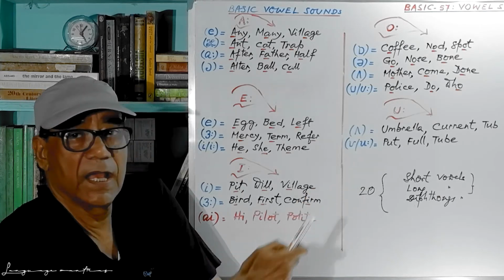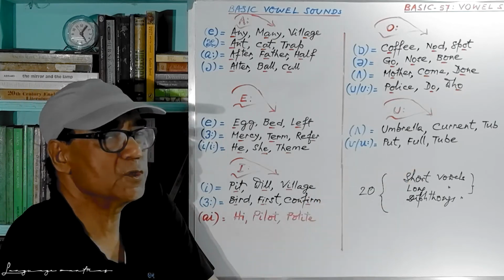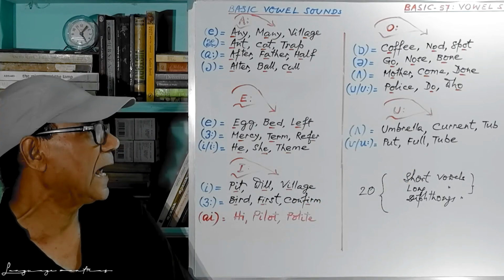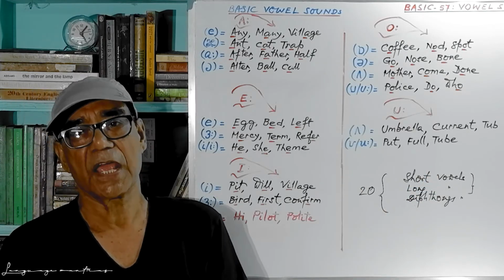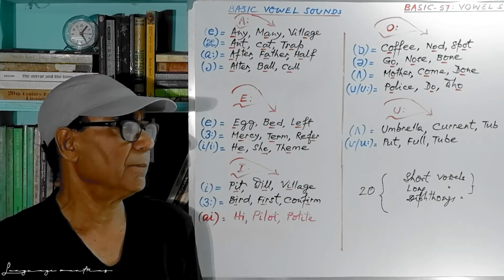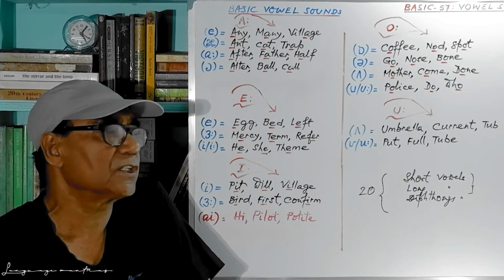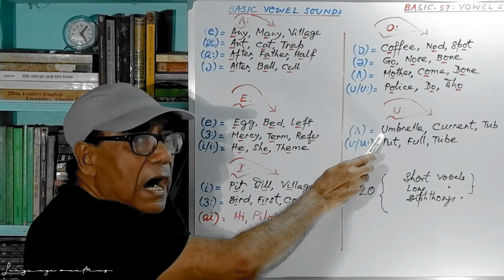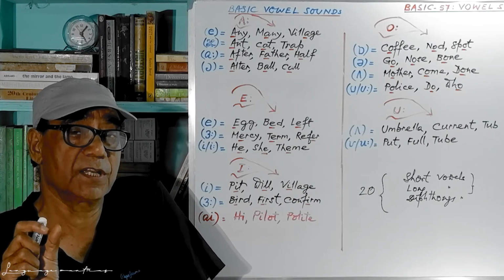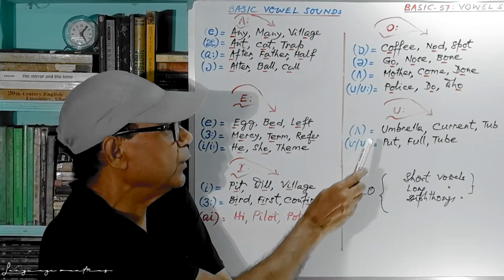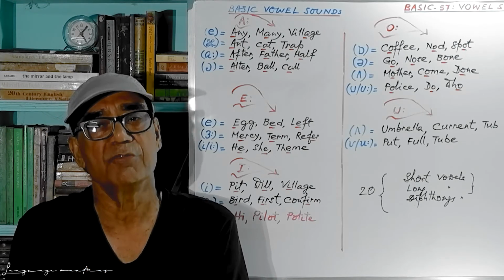So U is a complicated sound. Here we have 3 examples, put, then full and tube. And as the uh sound we have umbrella, current and tub. One thing you may remember, when it is used as the U sound, we do not use the article an. But when we use the uh sound, we use U and produce that sound, and if it is in the beginning of a word, we use an umbrella, but a university.